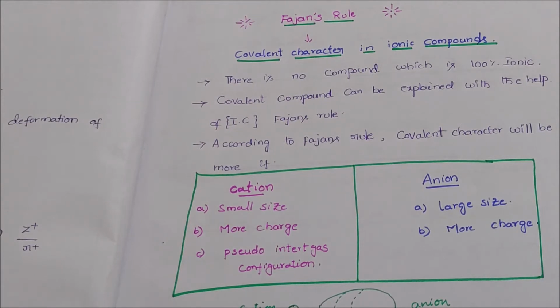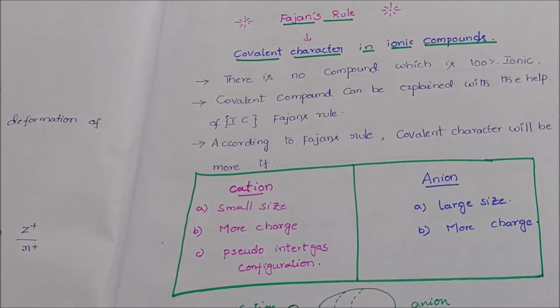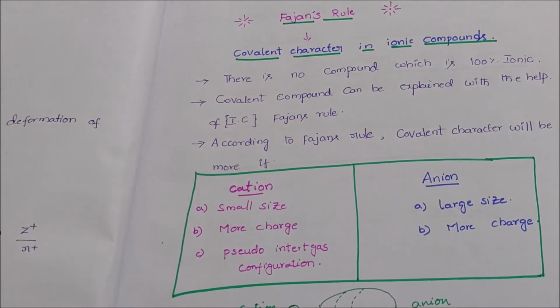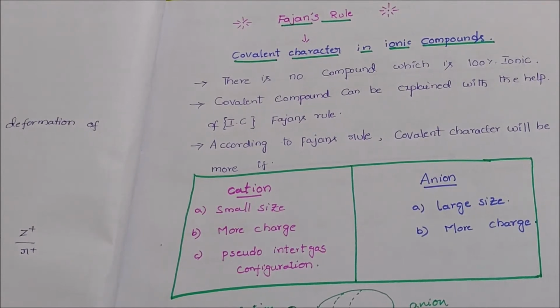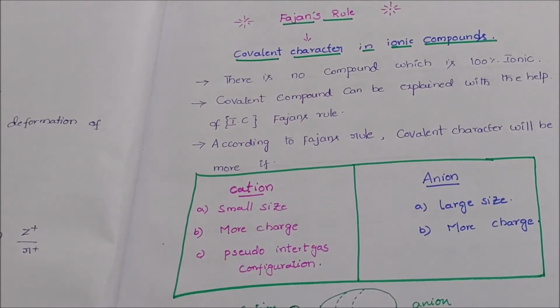In this session, we will understand the concept of Fajans' rule. Fajans' rule explains the covalent character in ionic compounds. That means the covalent character in an ionic compound is explained with the help of Fajans' rule. According to Fajans' rule, you must know what polarization is. Polarization is the deformation of the anion.